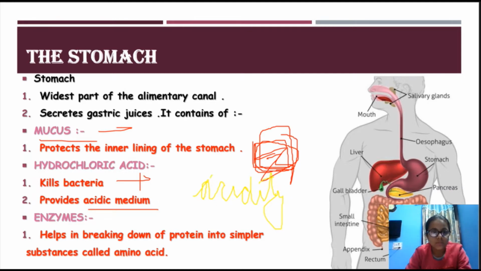And now enzymes. Enzymes help in breaking down the food, especially proteins, into simpler substances called amino acids, right?